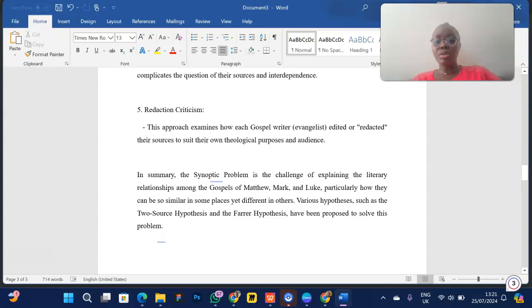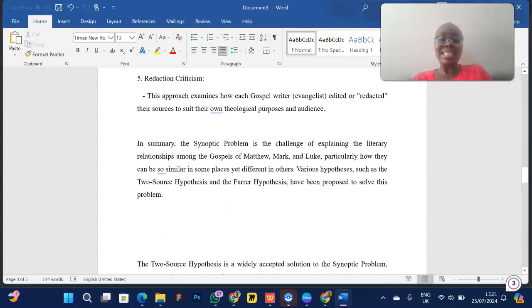Now, in summary, the synoptic problem is the challenge of explaining the literary relationship among the Gospels of Matthew, Mark, and Luke, particularly how they can be so similar in some places, yet different in others. Various hypotheses, such as the two-source hypothesis and the Farrer hypothesis, have been proposed to solve this problem.